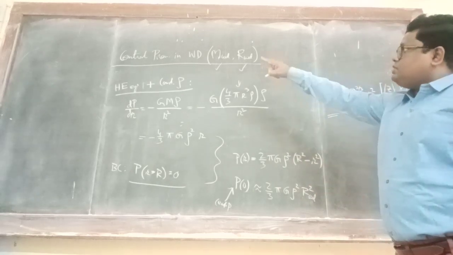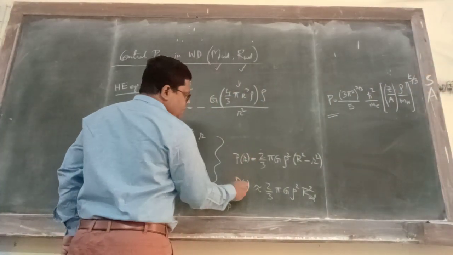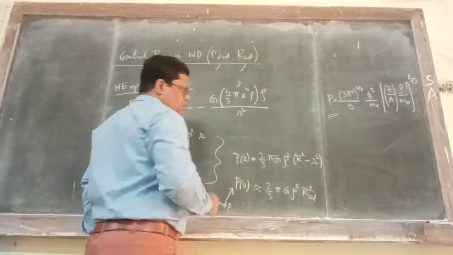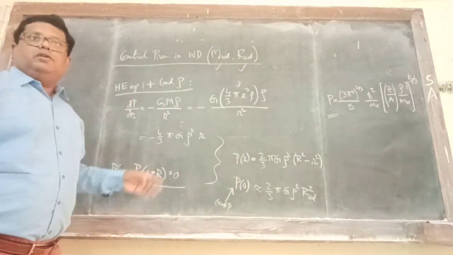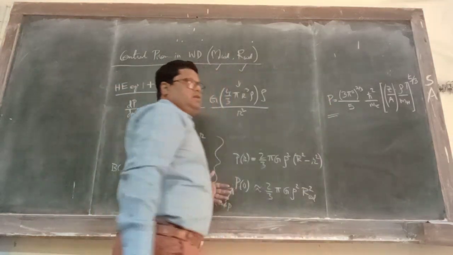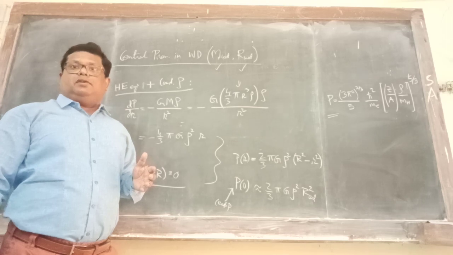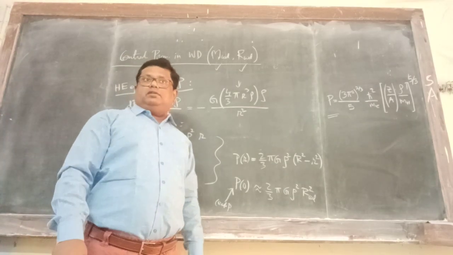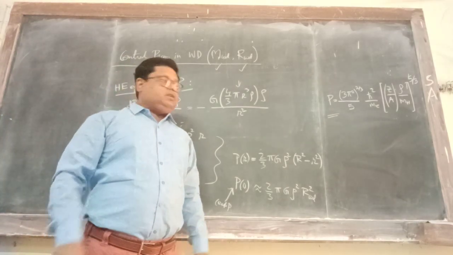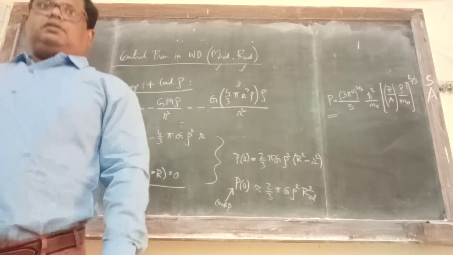Now we are talking about central pressure, that means P at R equal to 0. So this is the expression. This is the central pressure. So next what we will do is we will equate these two terms and try to find the expression for radius. Try this, find it. Check what you get. Equate these two expressions and see what you get.